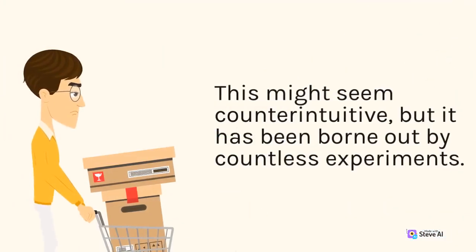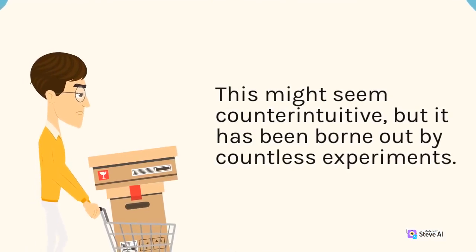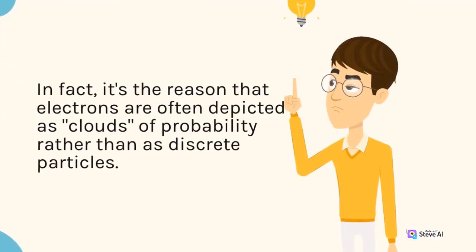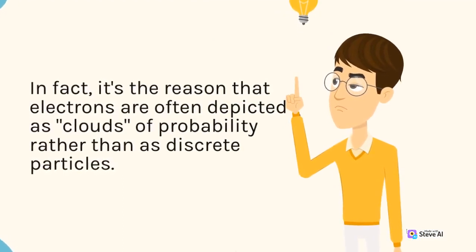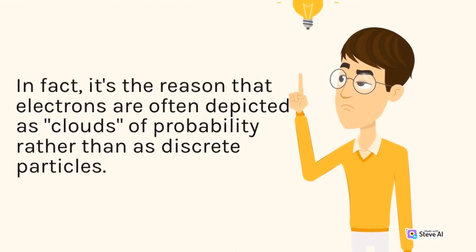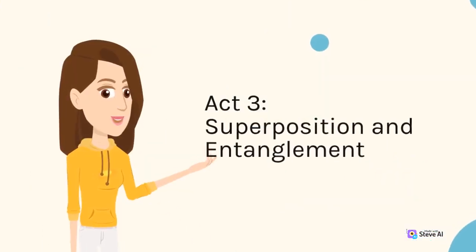This might seem counterintuitive, but it has been borne out by countless experiments. In fact, it's the reason that electrons are often depicted as clouds of probability rather than as discrete particles. Act 3: Superposition and entanglement.